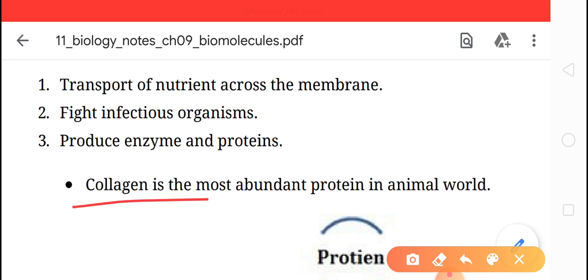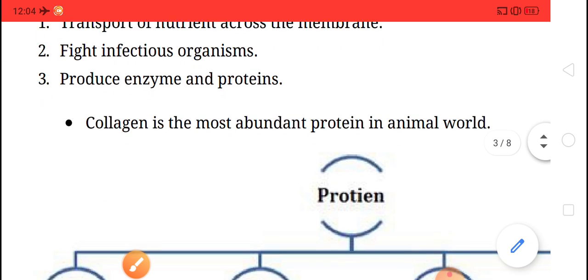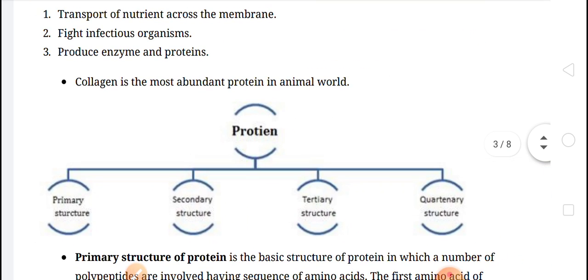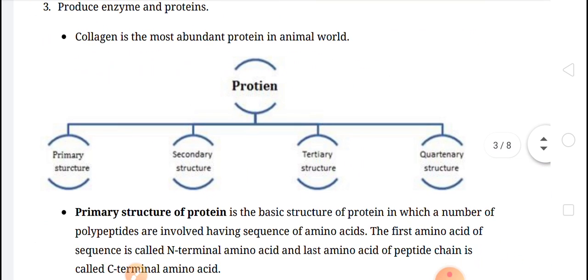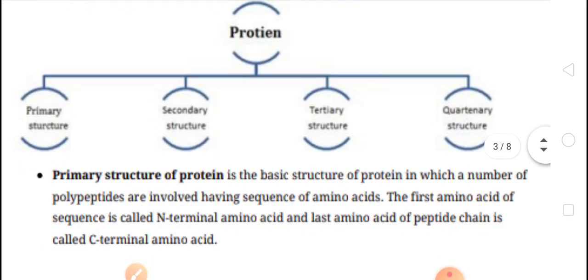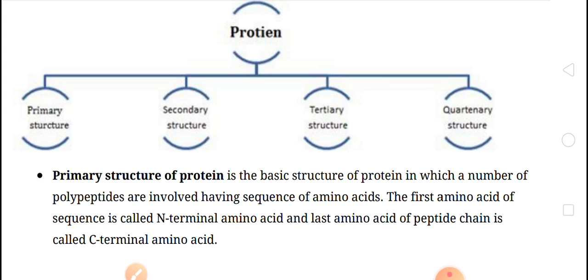These are primary, secondary, tertiary and quaternary.